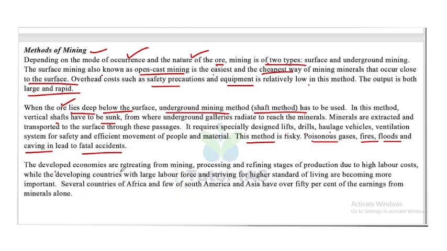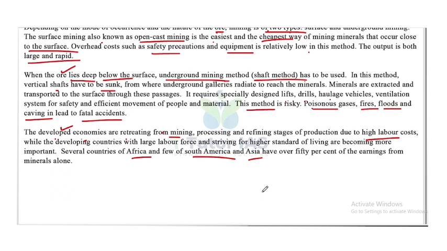The developed economies are retreating from mining, processing and refining stages of production due to high labor cost, while the developing countries with large labor forces and striving for a higher standard of living are becoming more important. So the developed countries are now retreating from mining, but at the same time the developing countries are largely getting involved in the mining process. Several countries of Africa and a few of South America and Asia have over 50% of their earnings from minerals alone. Okay, so that is the method of mining.